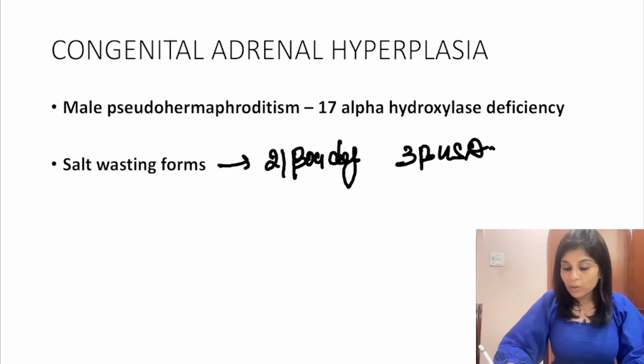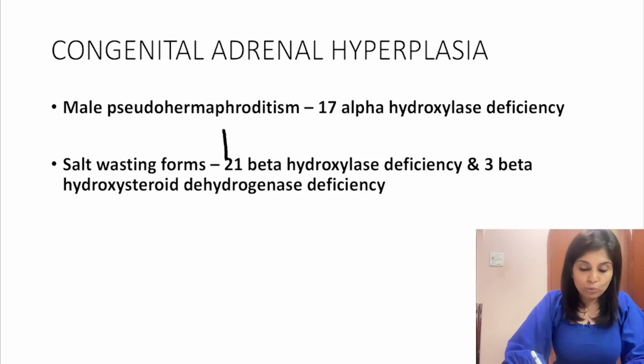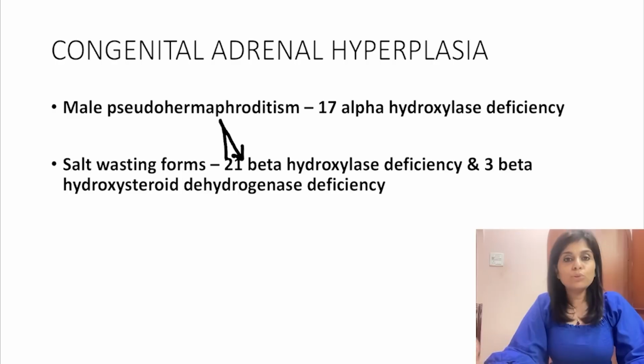How do we remember this? 2 get wasted to become 1. Right? 2 get wasted to become 1. That's how I remember it. So salt wasting forms include 21 beta hydroxylase deficiency and 3 beta hydroxysteroid dehydrogenase deficiency.